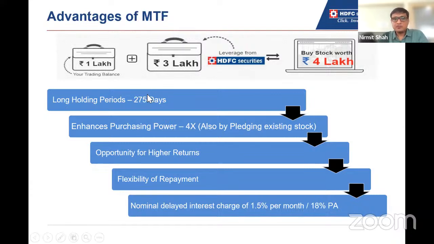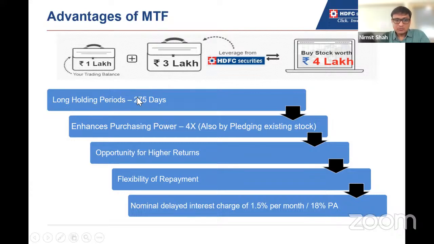Here, we are giving up to 4 times leverage. That depends completely on the stock; the limits and leverage will change from stock to stock. So if you take an example, if you have 1 lakh rupees, you can buy up to 4 lakh rupees. 1 lakh is your money, and 3 lakhs will be provided by HDFC Securities. So you can buy up to 4 lakh rupees.